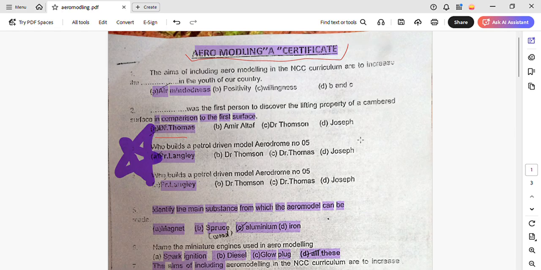Dr. Thomas was the first person to discover the lifting property of a cambered surface in comparison of the flat surface. Who built a petrol-driven model of aerodrome number 5? Professor Langley.